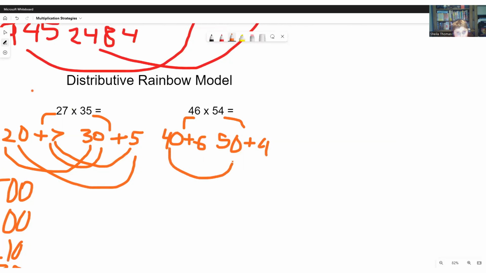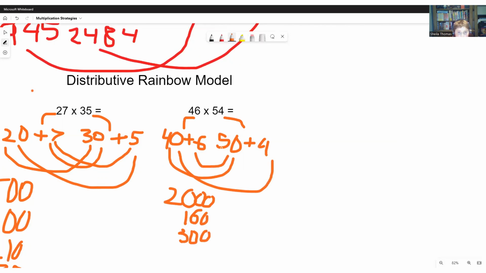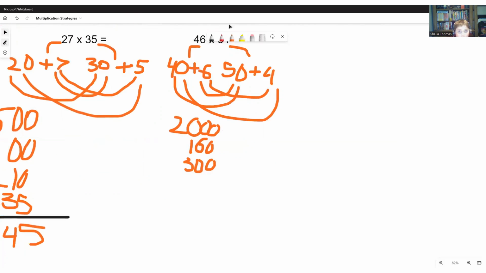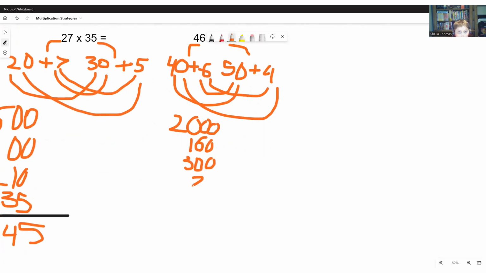So 40 times 50 is 2,000. 40 times 4 is 160. 6 times 50 is 300. And 6 times 4 is 24.